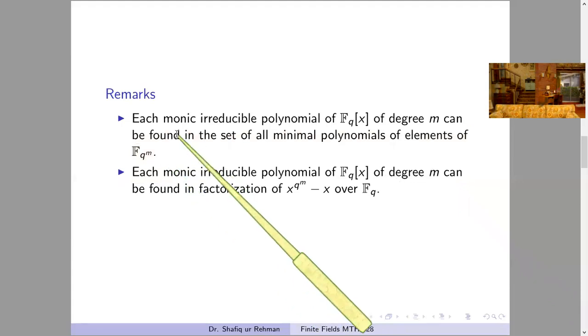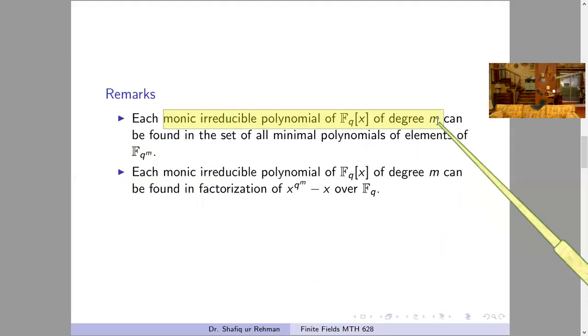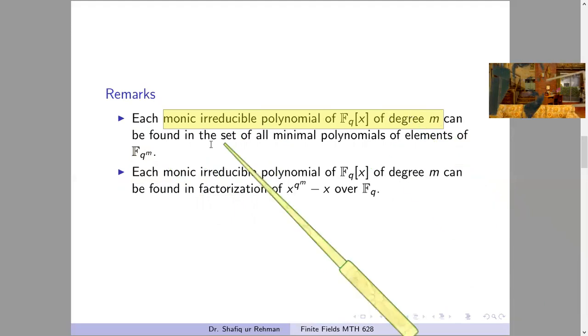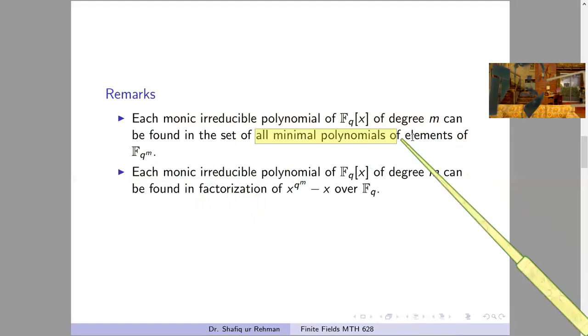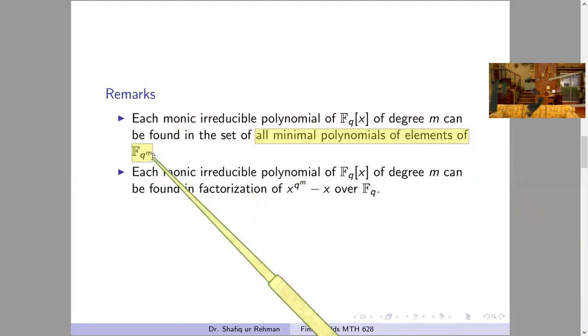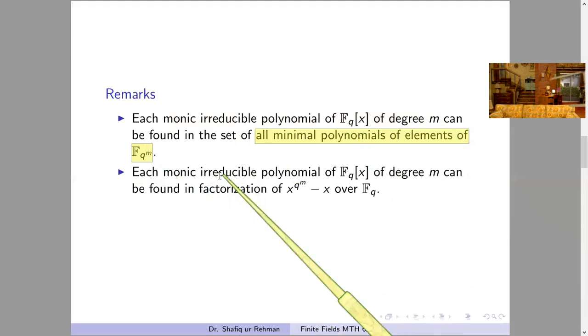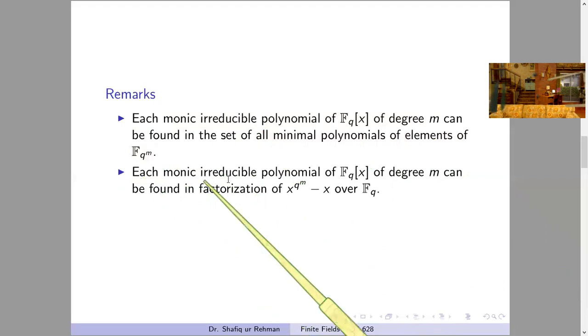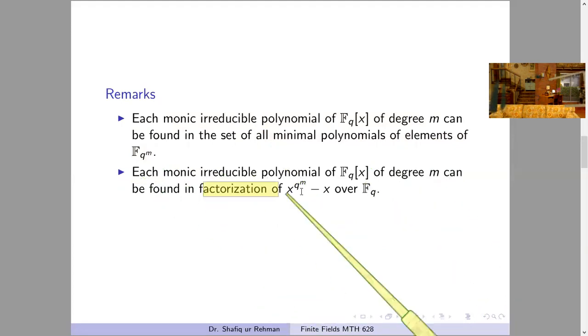So if we want to find all monic irreducible polynomials of some fixed degree m, then first of all we have to find all the minimal polynomials of elements of fq power m, and from these minimal polynomials we have to choose all polynomials of degree m. Or in other words, each monic irreducible polynomial of degree m can be found in the factorization of this polynomial.